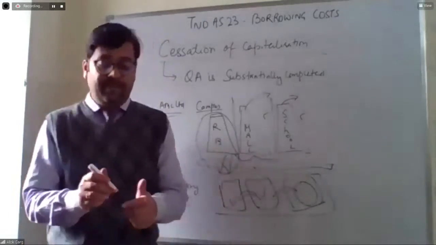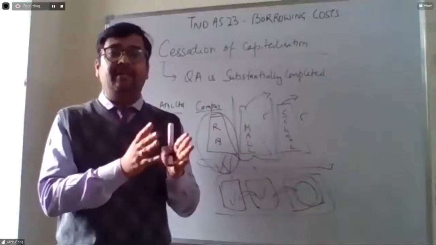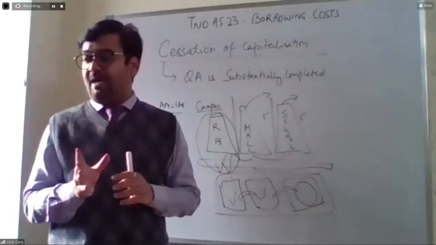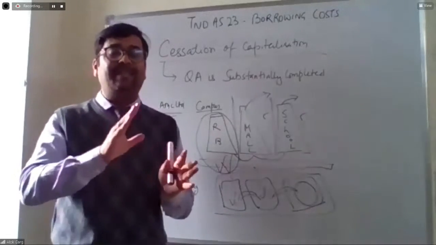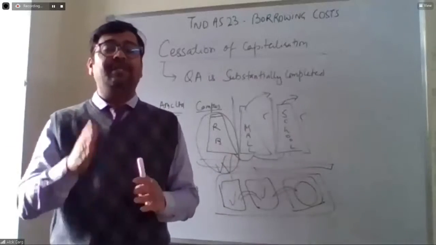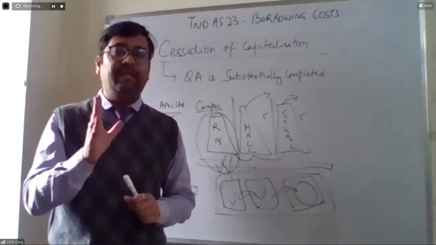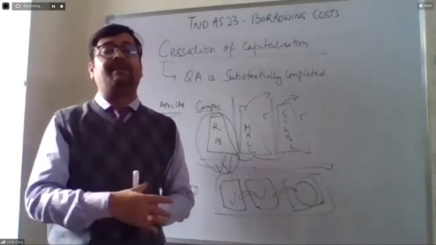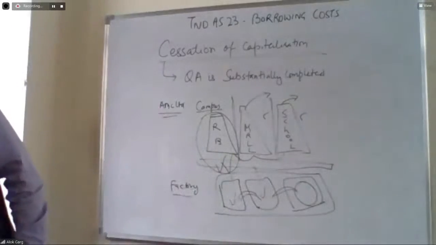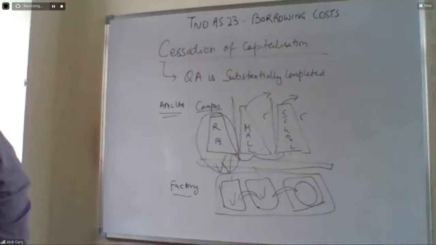So you need to see if these are independent, then the borrowing cost on that particular part is required to be stopped. If these are dependent, then borrowing cost is required to be stopped only when the entire parts have been substantially completed. Okay. Any doubt here? The cessation of capitalization, is it clear? Friends, is it clear or not clear?